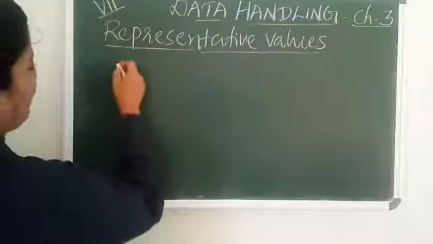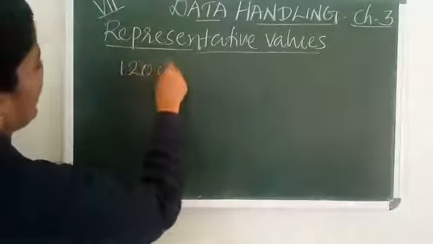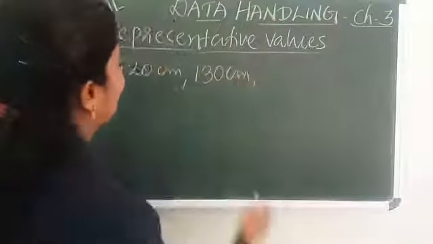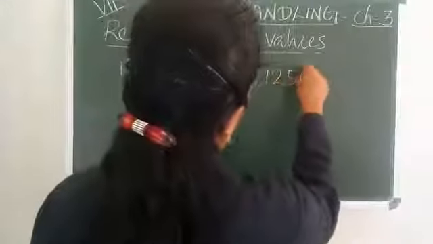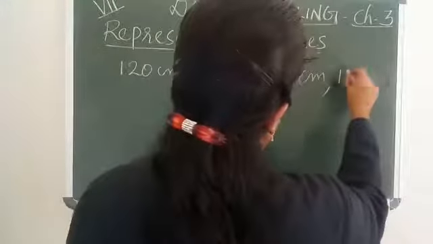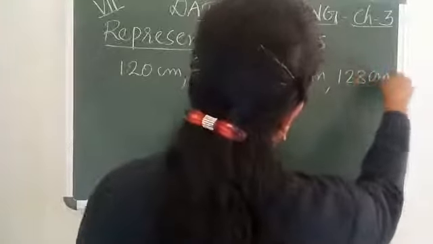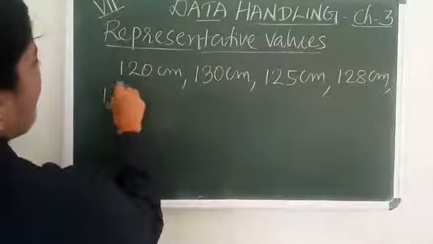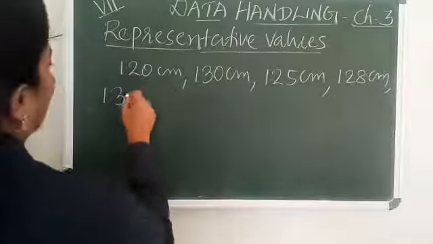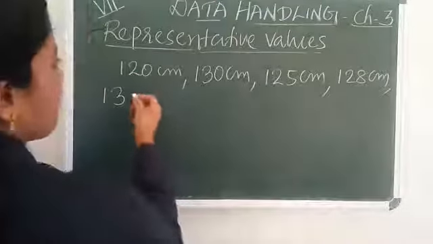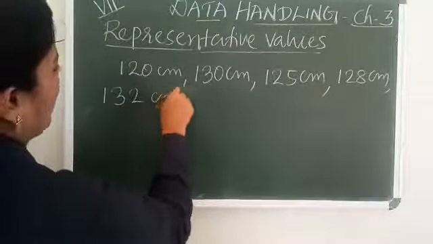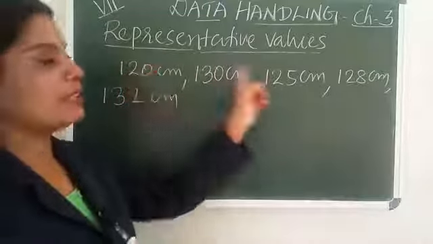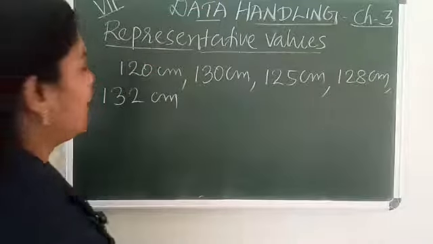Suppose the heights are 120 centimeter, 130 centimeter, 125 centimeter, 128 centimeter, 132 centimeter. Height of 5 students in your class.